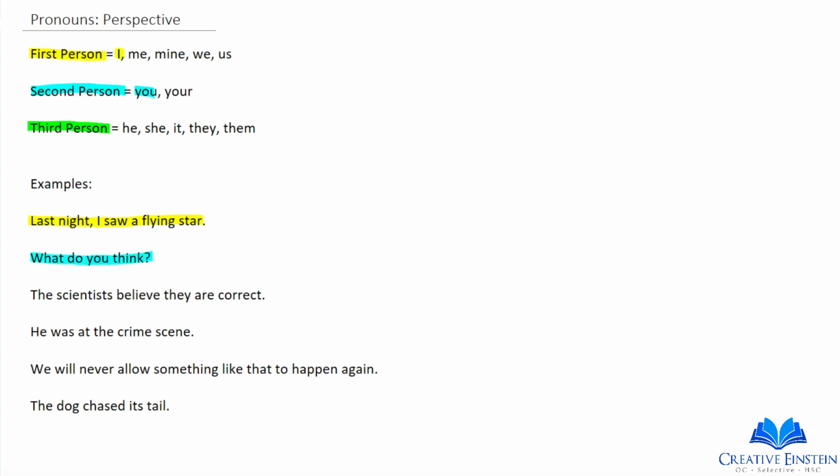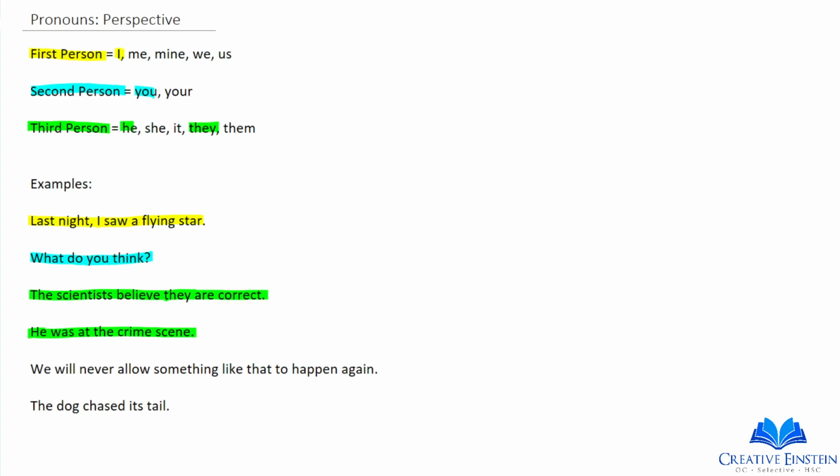The next one, the scientists believe they are correct. They is third person, which means that this sentence is third person. He was at the crime scene. He is third person, because it's referring to someone who's not actually there in the writing process. He was at the crime scene is written in third person.